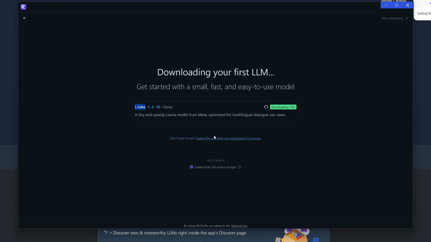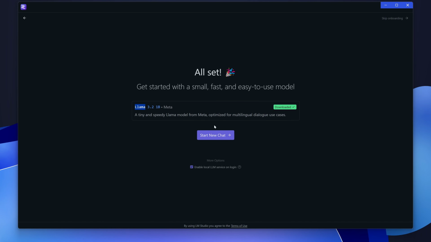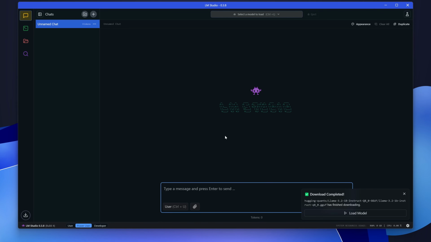Ensure you have a good amount of storage on your system and a good internet connection, because it depends on your internet and will take some time. Once the download is complete, I'll come back. I have successfully downloaded this one, so what you have to do is select New Chat. This is how the first look is, so the download is completed.